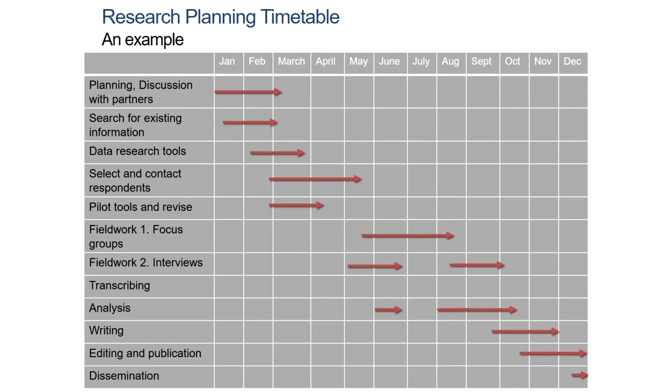Perhaps one of the most common practical mistakes that we make during research proposals is to underestimate the importance of budget, time and finances. Now, this is an example that I have put up of a research planning timetable. Research is a messy and chaotic business even for the experienced researcher, and will be even more chaotic for the researcher with little practical experience. So, research budgets that allow no room for maneuver or for any mistakes can create significant problems.